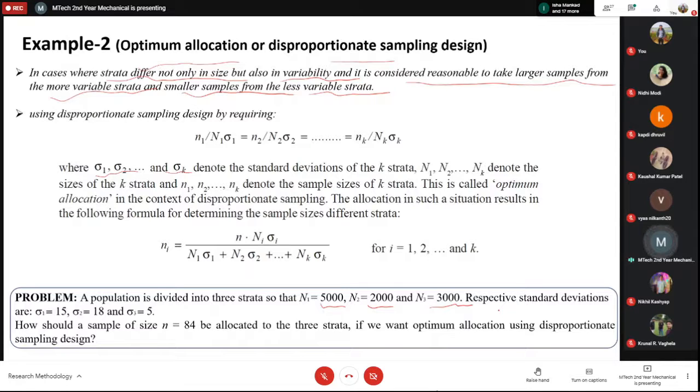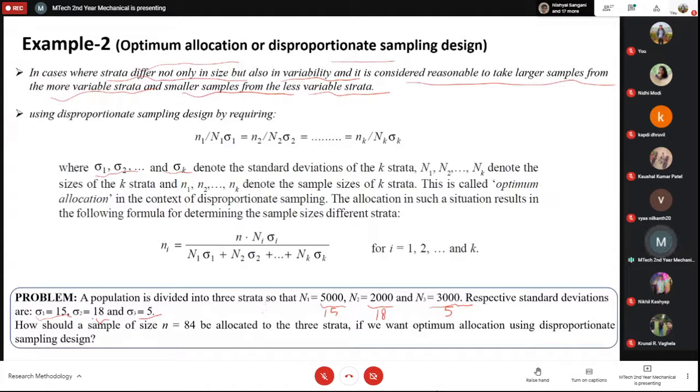There is also a standard deviation within the strata: in the 5,000 you have a standard deviation of 15, in the 2,000 you have 18, and in the 3,000 you have 5. So 15, 18, and 5.